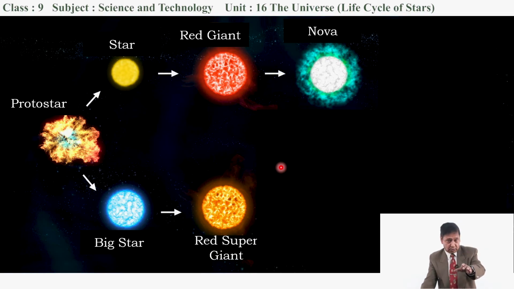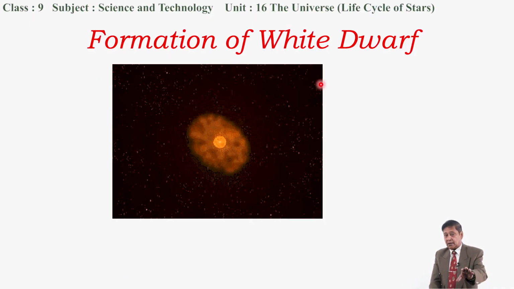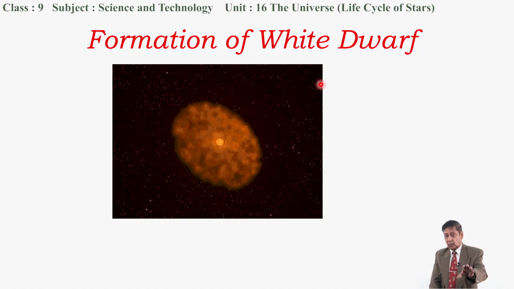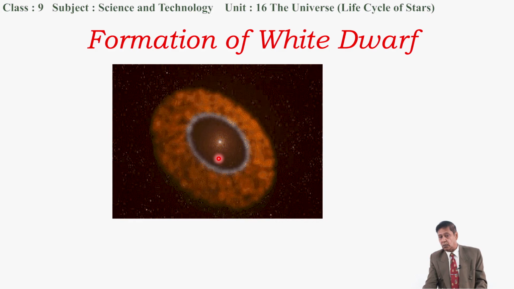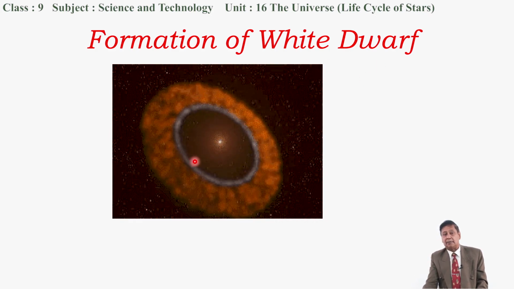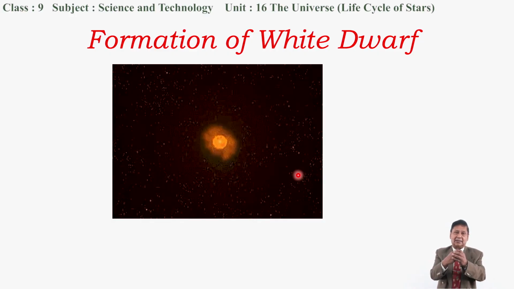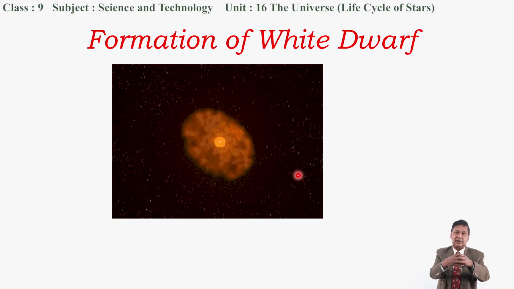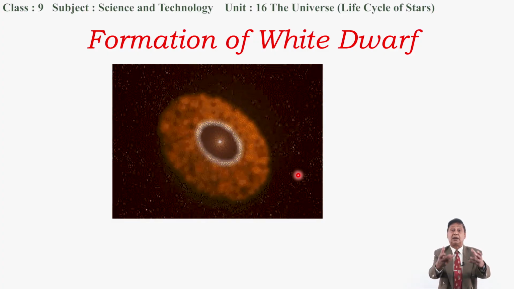Actually, I want to show you nova. After the red giant stage, it converts to nova, and after the explosion, the core is left behind. This core is the white dwarf star. How does it become a star? The helium core again contracts, and during contraction heat energy again evolves, and because of the huge amount of heat energy, temperature again rises.